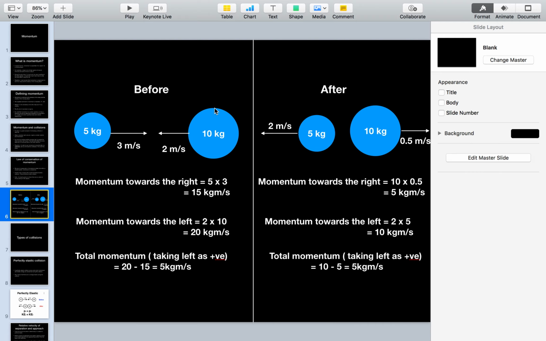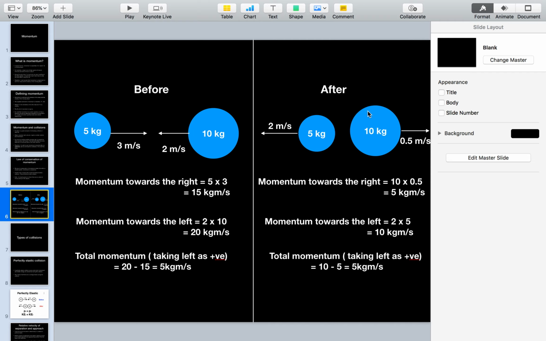We do the same calculation for the 10 kg ball. It moves towards the left at a velocity of 2 meters per second. So momentum towards the left is 2 into 10, which equals 20 kg meters per second. I have not included the negative sign over here, but in the final calculation. The net momentum of the system, taking towards the left as positive, is 20 minus 15, which is 5 kg meters per second. Towards the left is positive, that means 10 into 2, 20, is positive. 5 into 3 is taken as negative. So 20 minus 15 is 5 kg meters per second.